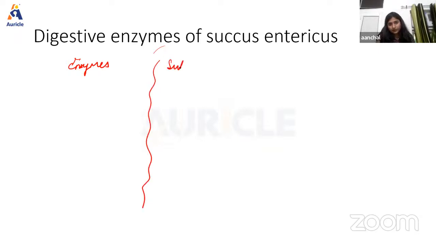Now next we're going to discuss the digestive enzymes of succus entericus, and in that first we have the various enzymes, then the substrate, and end products. Okay.